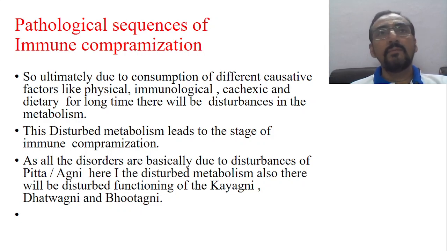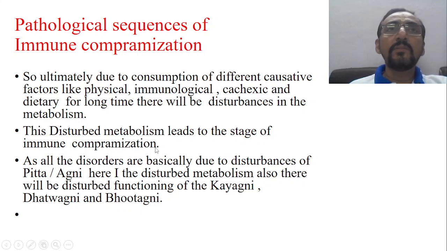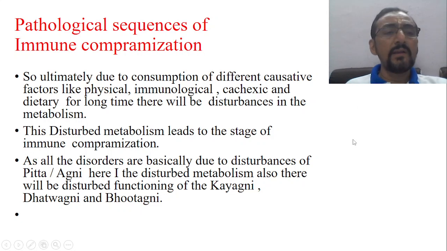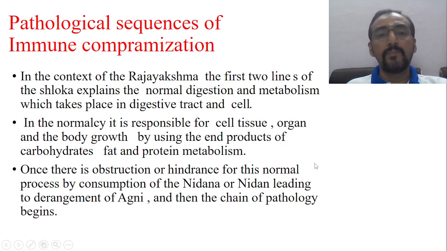The end products of metabolism are along with heat and energy. So a good metabolism itself nourishes the body Agni. When this metabolism is disturbed, then ultimately it will disturb the Kaya Agni, Dhatu Agni, as well as Bhuta Agni.